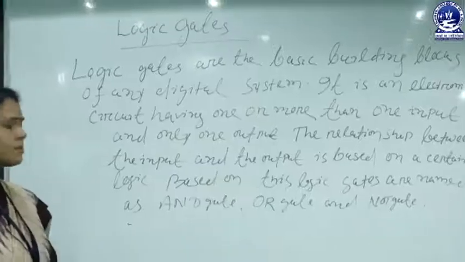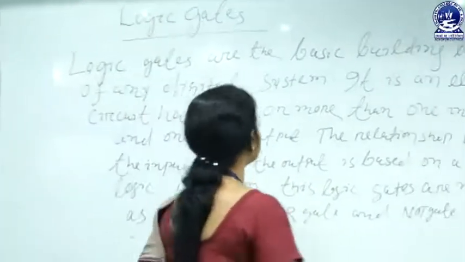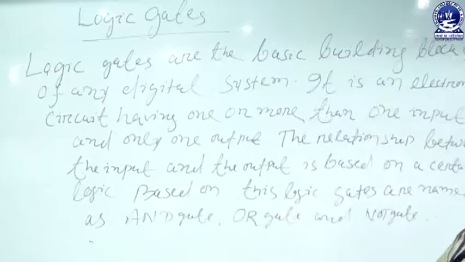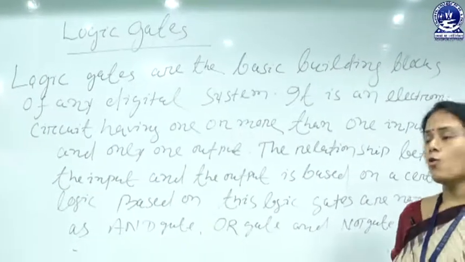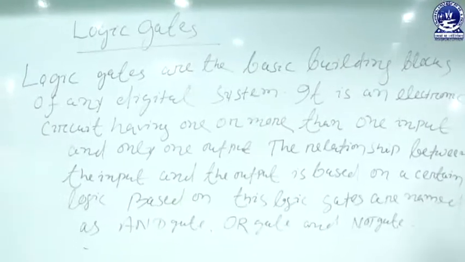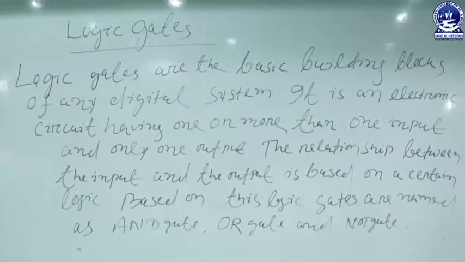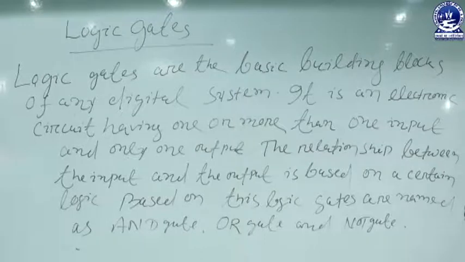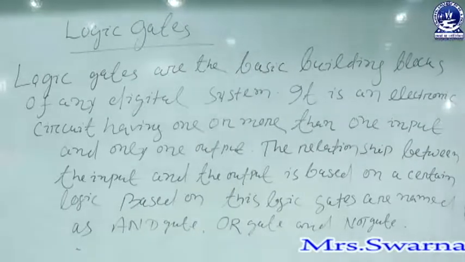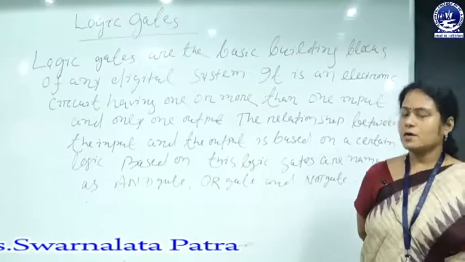Next, let us discuss logic gates. Logic gates are the basic building blocks of any digital system. It is an electronic circuit having one or more inputs and only one output. The relationship between the input and the output is based on a certain logic. Based on this, the logic gates are named AND gate, OR gate and NOT gate.